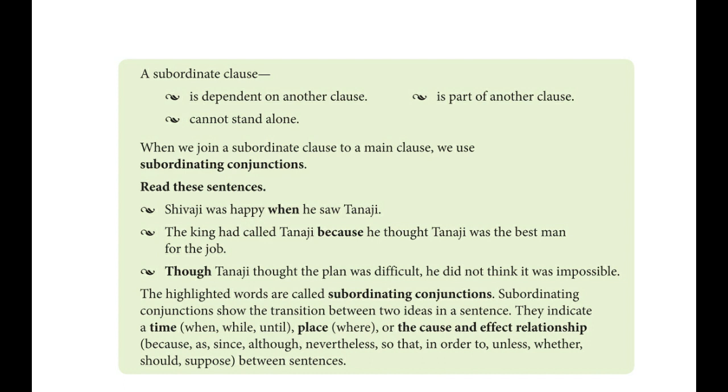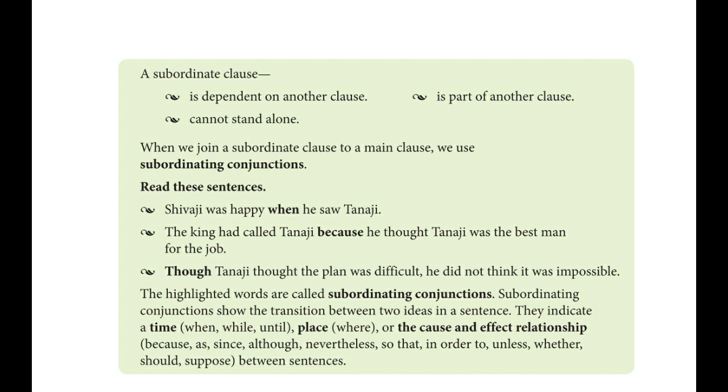Next also, though Tanaji thought the plan was difficult, he did not think it was impossible. Though Tanaji thought is a subordinate clause. It cannot stand alone. Though Tanaji thought, what will it give? Not a good meaning. But when it is joined with the main clause, he did not think it was impossible, a new sentence is created here and a meaning provided. Is it clear? Okay, yeah.